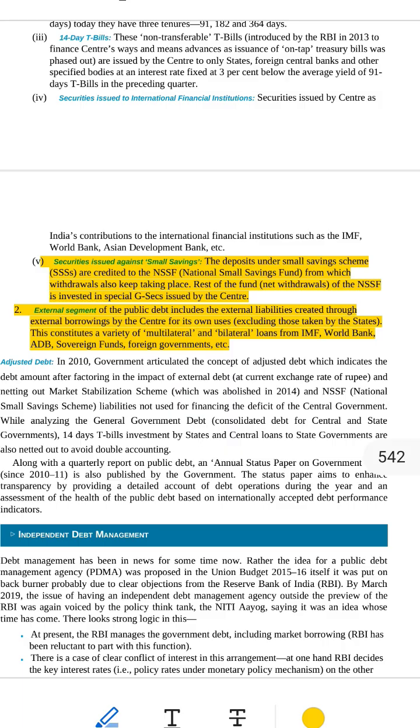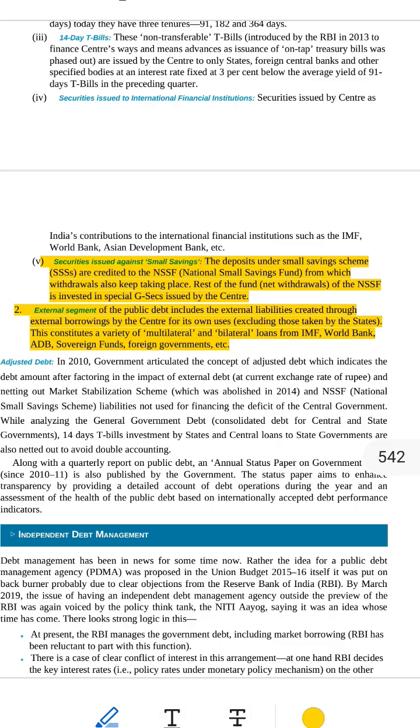B, treasury bills, T-bills. These are short-term papers, less than 1 year. Government sells them at a discount and buys them back later at full price. Example, you buy a T-bill for Rs 950. After 3 months, the government gives you Rs 1,000, so you earned Rs 50. There are 3 types of T-bills: 91 days, about 3 months, 182 days, about 6 months, 364 days, about 1 year.